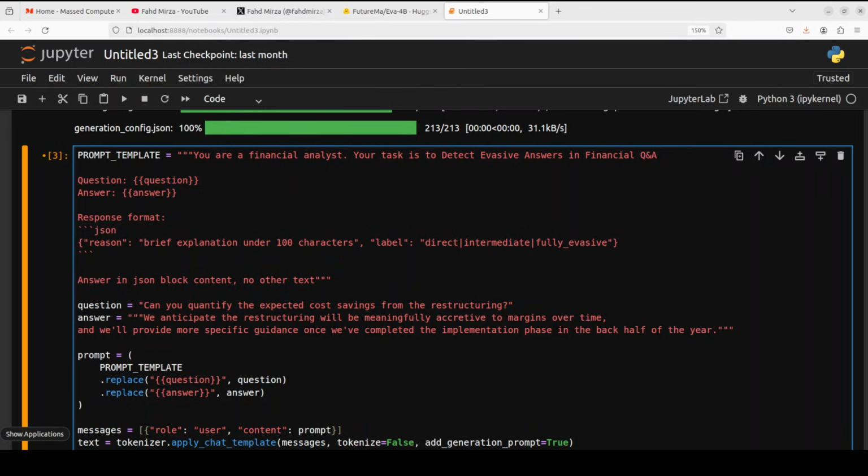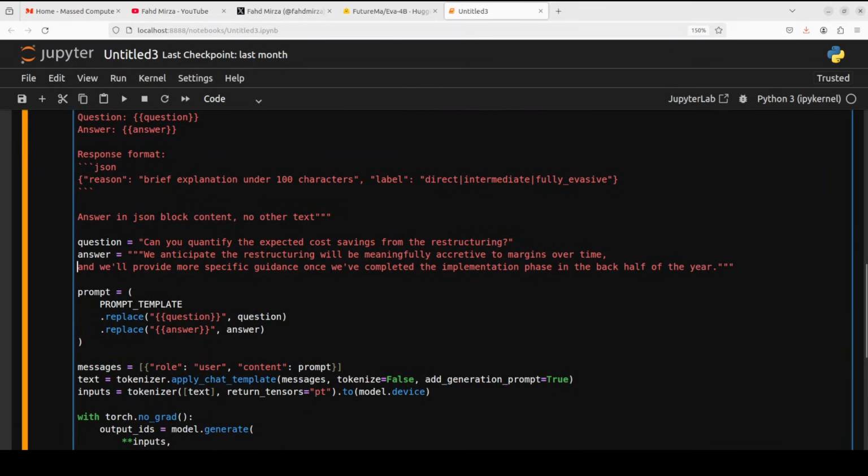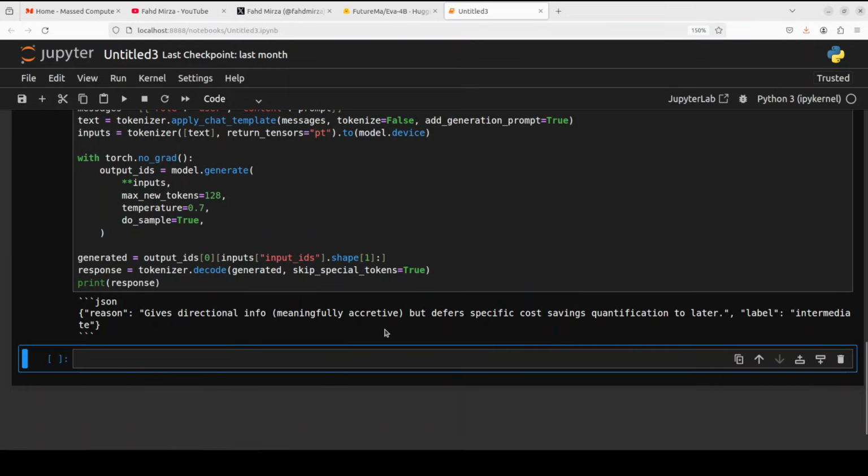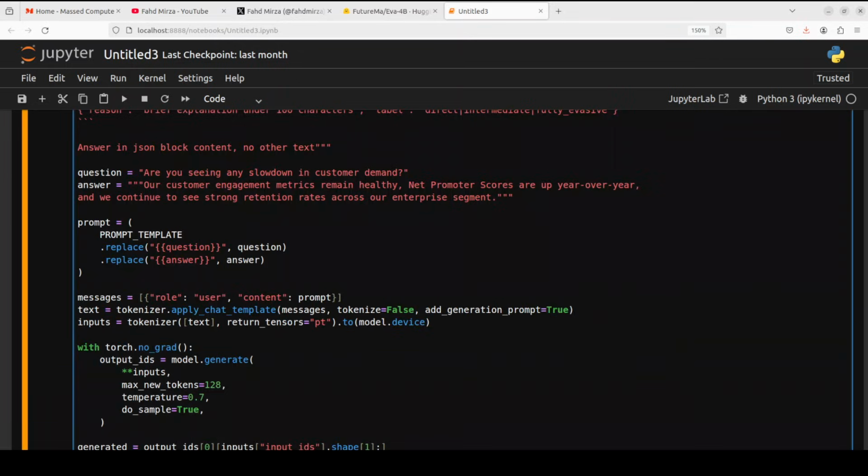Okay, in the next test, I am just going to test this forward-looking hedge disguised as guidance. So the question is, can you quantify the expected cost savings from the restructuring? And then this is the answer, which is again a forward-looking hedge disguised as guidance. It is quite nuanced, as you can see. So this is what I'm testing this model for. Again, amazing job. Intermediate is the label, and it says that it gives directional info, meaningfully accurate, but defers specific cost saving quantification to later. I think that is pretty good in my opinion. But if you are from this domain, please also share your thoughts.